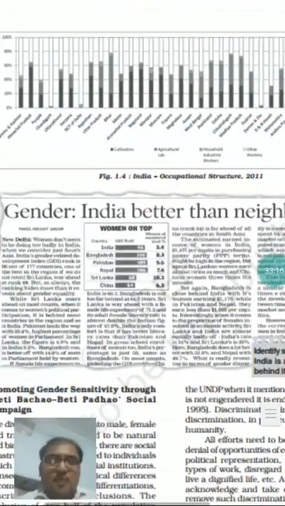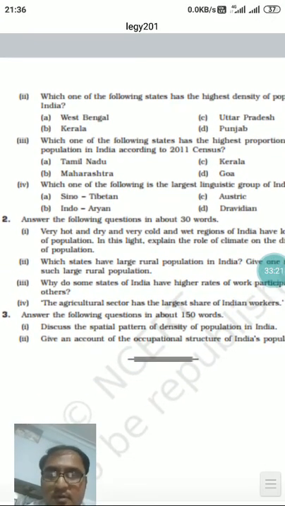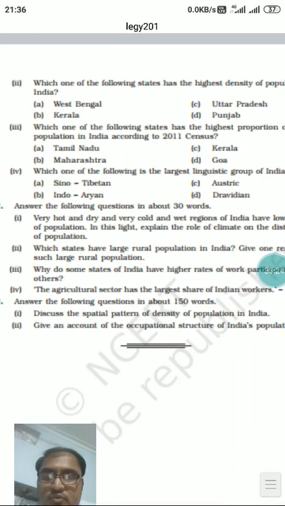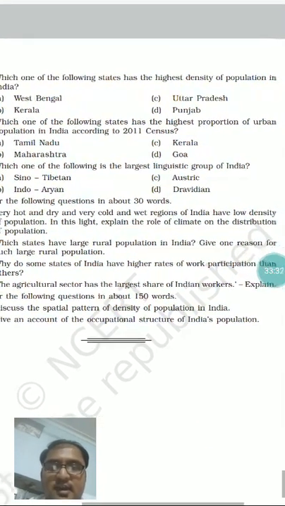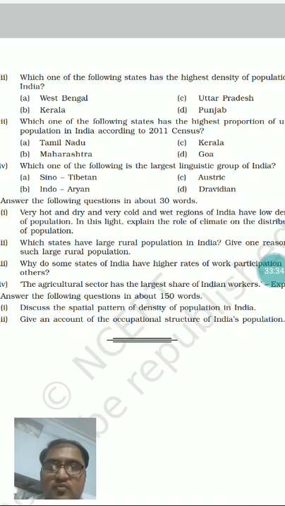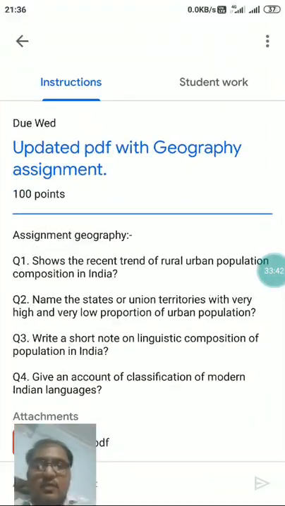Whoever has problem in answering short answer question number 2, which states have large rural population in India? Give one reason for such large rural population. And the question given under assignment in the Google Classroom, question number 1, show the recent trend of rural urban population composition in India. This question also deals with the given discussion.